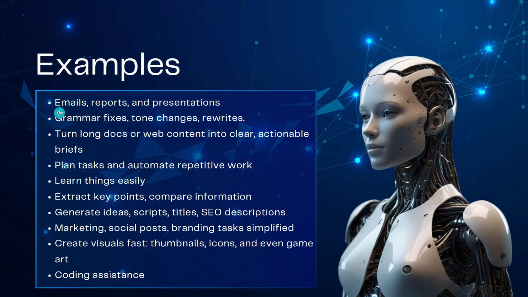For writing emails, reports and presentations, AI can be used for grammar fixes, tone changes, rewrites. Let's say that you have a text in Spanish and you want to translate it into English, or the other way around. You have a text that is too formal and you want to make it informal, or the other way around. Maybe you have some sentences that you have copied from the internet and you want to paraphrase them for different purposes. That's something that AI does really well.